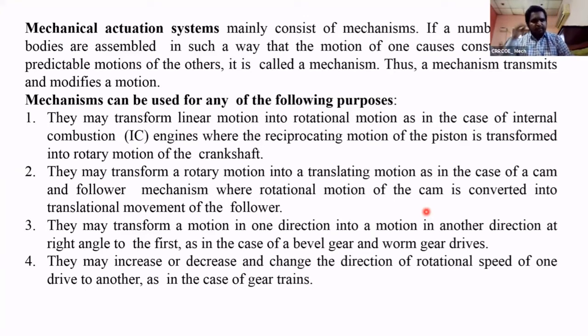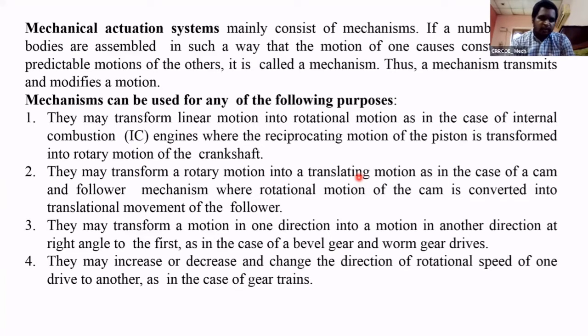Mechanical actuation systems are simply the learning of mechanisms. The mechanisms are used to transmit the motion and or modify the motion. Mechanisms are mainly used for four purposes.